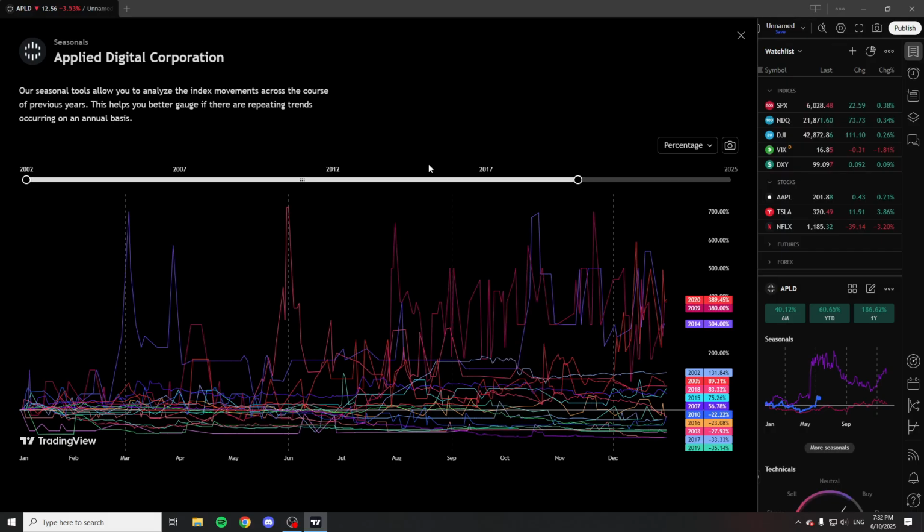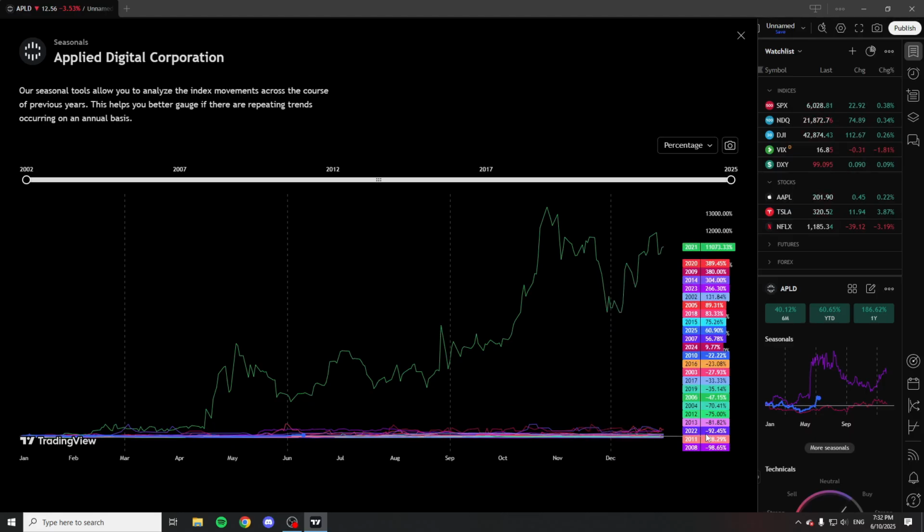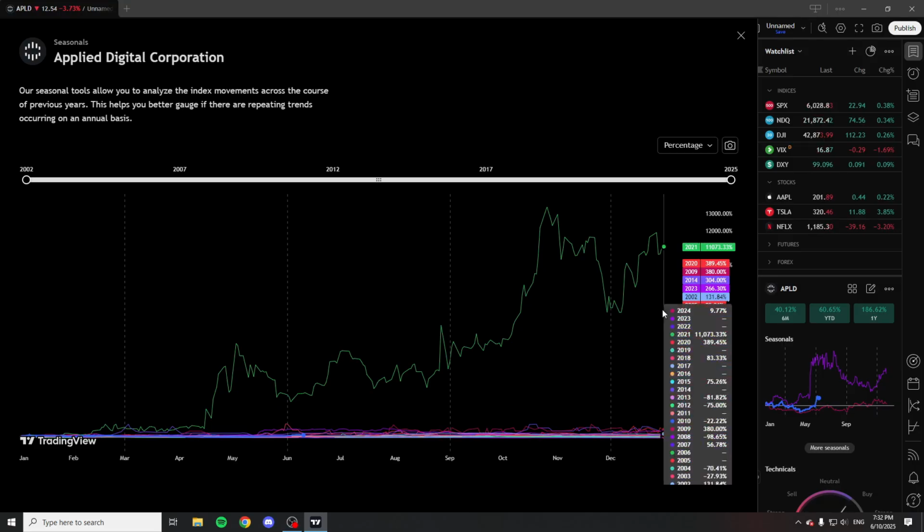So of course, be a bit wary as it is quite a volatile stock. We also know that, look at this. Some years we have insane gains and some years we really don't have any gains at all. So of course, be quite wary about that.